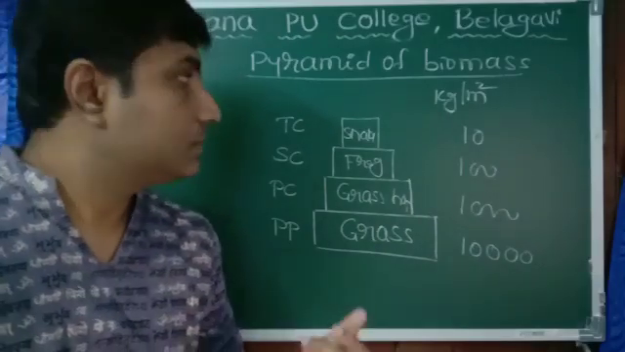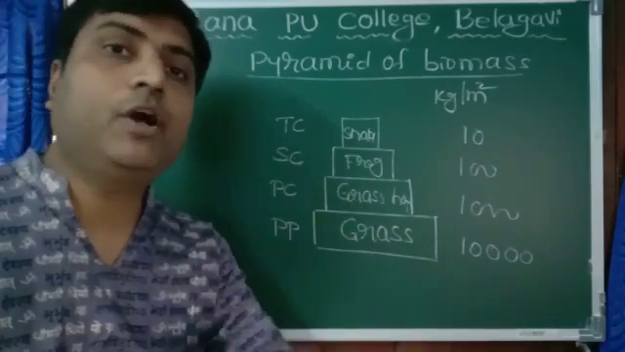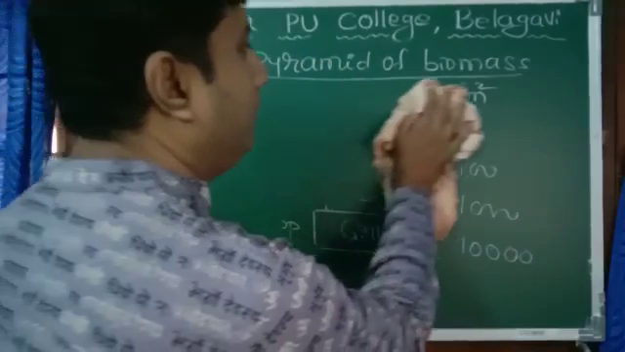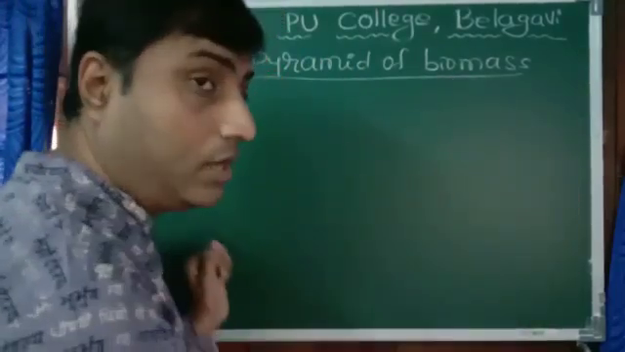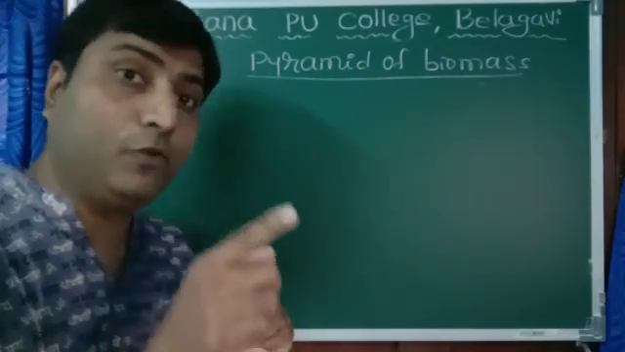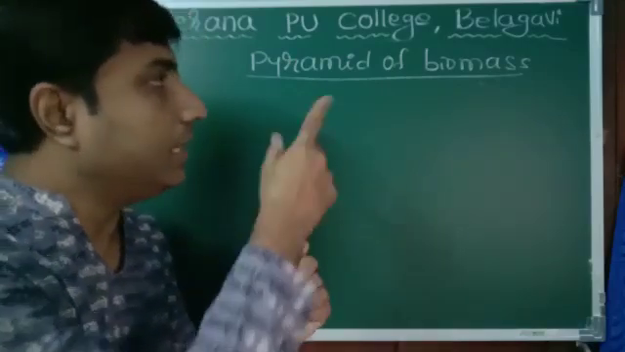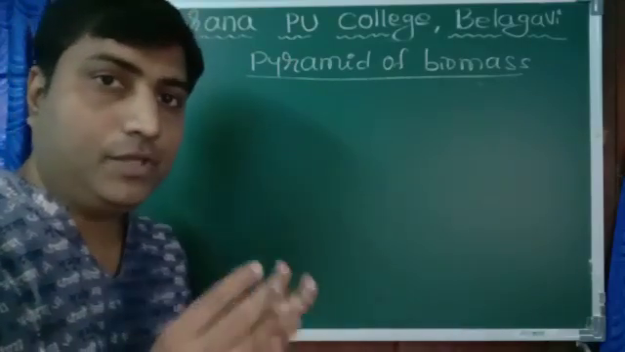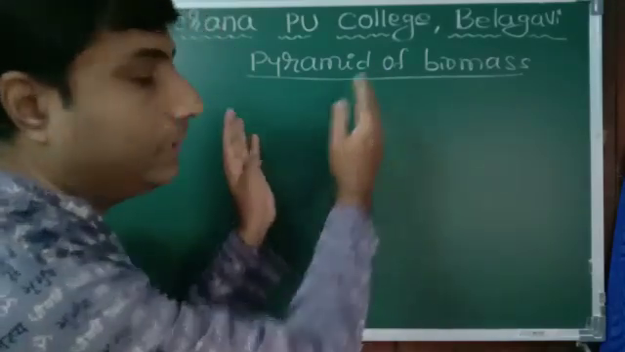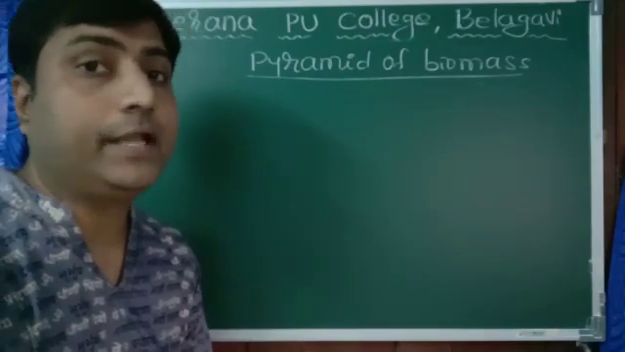Now the question comes: do you have any example for an inverted pyramid of biomass? Yes, we have an example of an inverted pyramid of biomass, as in the case of pyramid of number. There we studied the parasitic food chain as an example for inverted pyramid of number. For an inverted pyramid of biomass, the base should be narrow and the tip should be broad. For that you can take the example of the aquatic ecosystem.